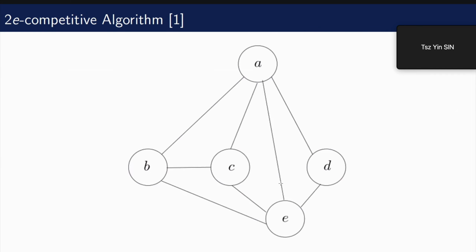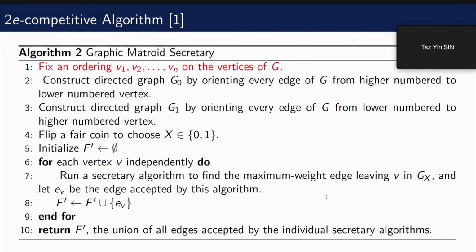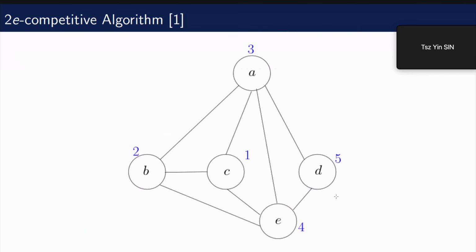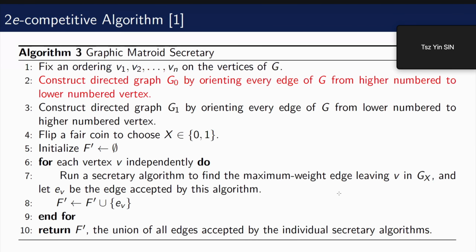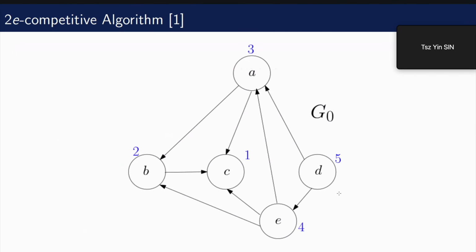So let's look at an example. We have this graph with 5 vertices. We first need to give it a random ordering of the vertices from 1 to 5. So one ordering could be like this. And then we can form two graphs. This is the one formed, G0, with edges pointing from high to low numbered vertex. We have edges pointing from D to A and E, from E to A, B, C, from A to B and C, and from B to C. We can also note that as C has the smallest index 1, we don't have any edge pointing away from it.